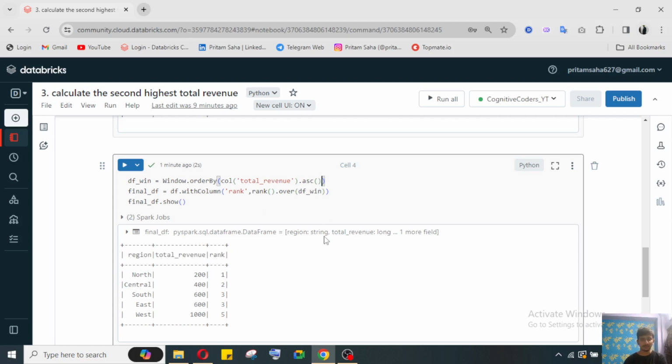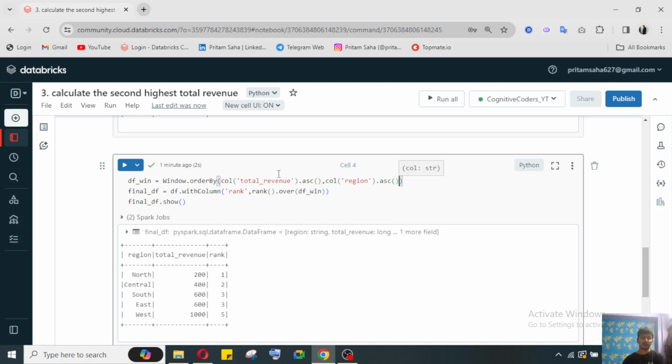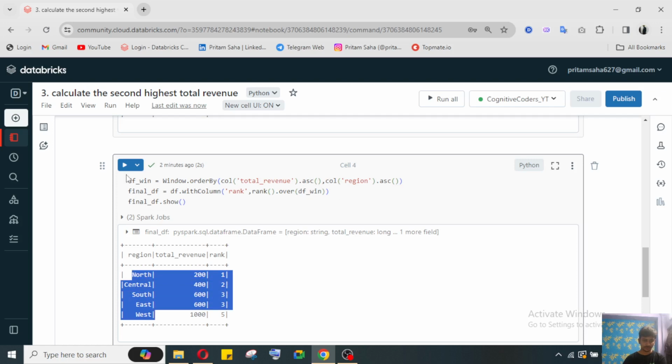So you can mention it here also, column region, ASC. After using the order by on total revenue, if the total revenue is a tied value, then it will consider the region name also. Based on the naming convention, it will give the ranking. Now you can get 600 is east, 600 is south, but based on rank, it will get segregated based on the naming convention.